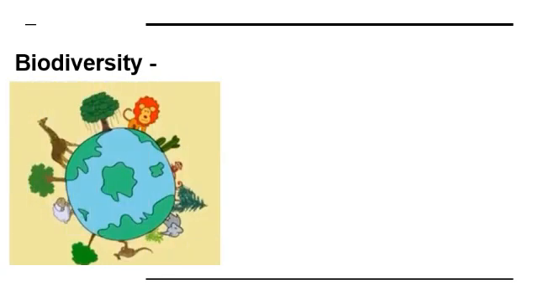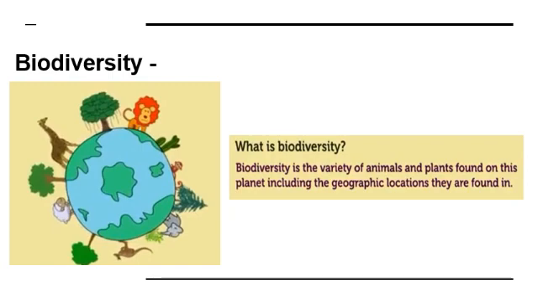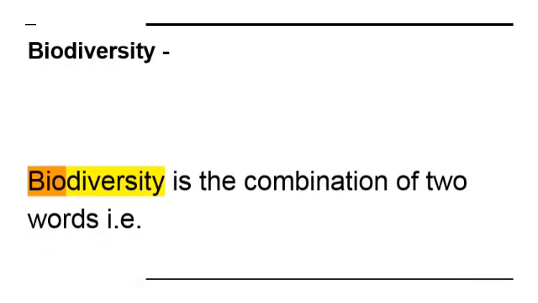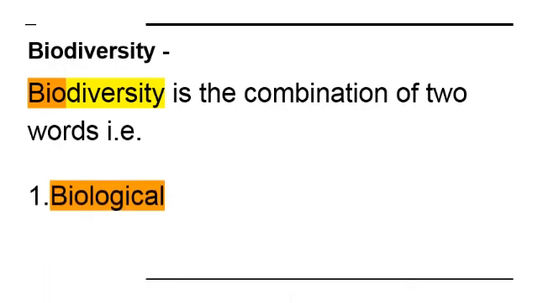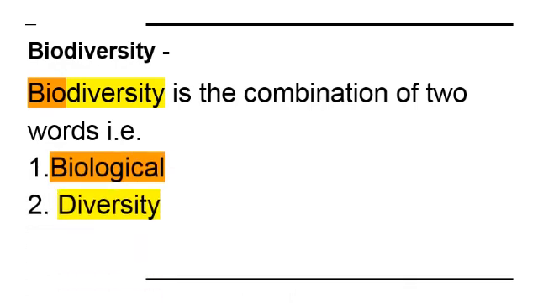Here, the term biodiversity comes. Students, what do you know about the term biodiversity? Biodiversity is the variety of animals found on this planet, including the geographic locations they are found in. Biodiversity is the combination of two words, biological and diversity. It refers to all the variety of life that can be found on earth: plants, animals, fungi, microorganisms, as well as the communities that they form and the habitats in which they live.